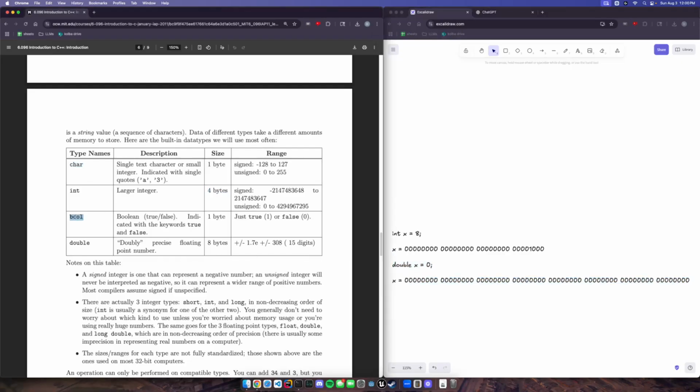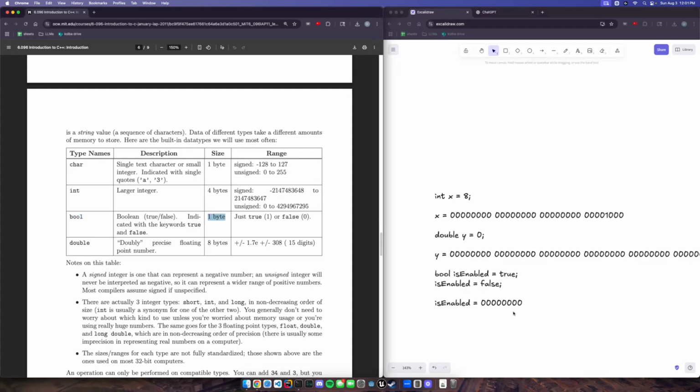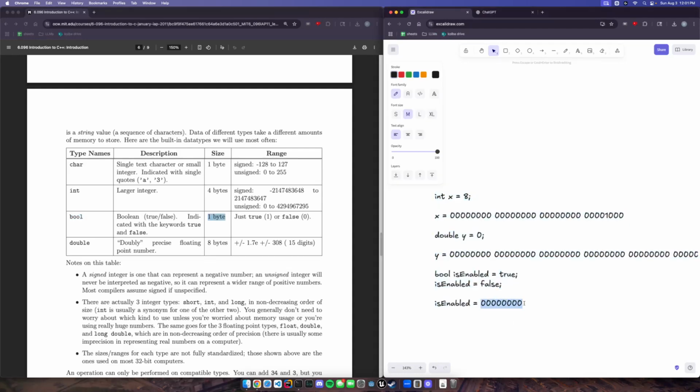It mentions two other ones here that are pretty nifty. A Boolean can either be true or false. Weirdly, you'll notice this takes up a full byte, where a byte is 8 zeros, but it's only ever equal to true or false. And so what this means is we're only ever using this last bit, but that's just because it's convenient for the computer to work in bytes.